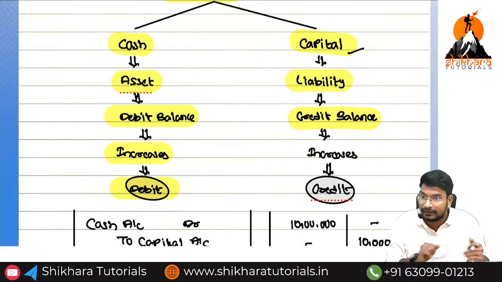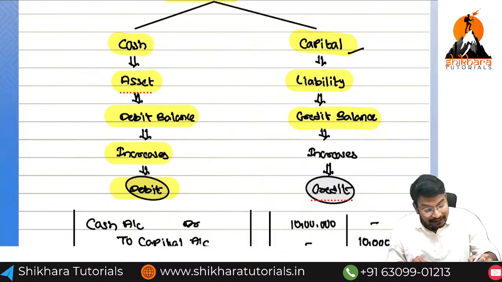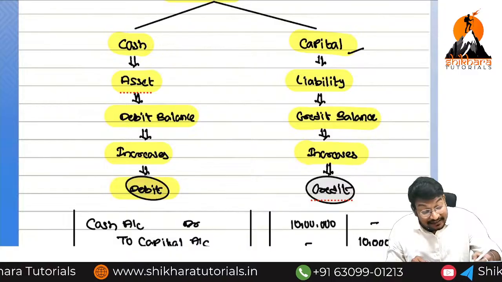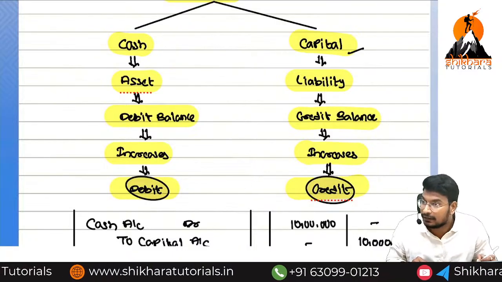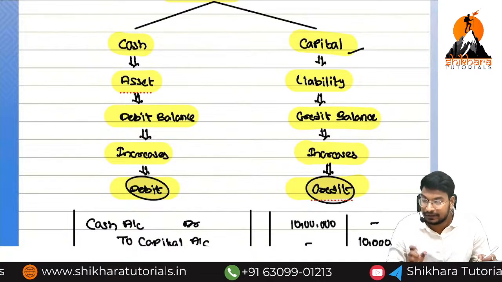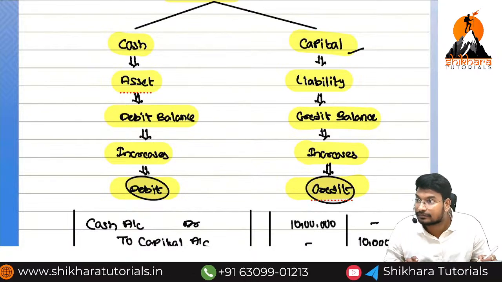Taken means created. Taken means what? Created. So liability created means increases or decreases? Increases. So credit balance increases means what we need to do? Credit. Credit balance increases means credit. Debit balance increases means debit. Did you get the point? What is your name? Teja.